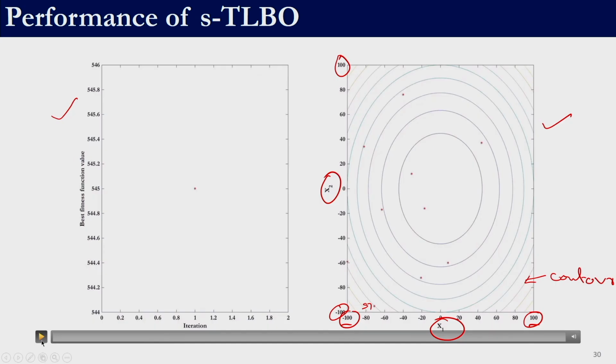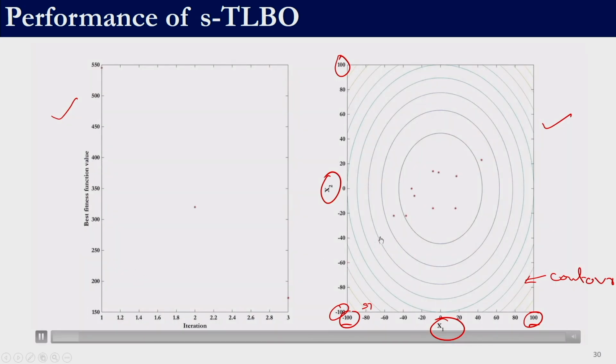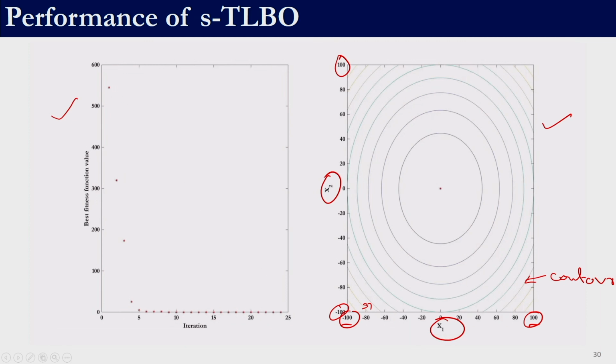So, if I run this video, here you will see the solutions are moving, right. The solutions are trying to converge to a particular point. See, all the solutions are moving towards one particular point as my iteration progresses. Same thing if you see on this plot: here we have the objective function value which is continuously decreasing. Initially when we started, we had an objective function value of more than 500, and now it has converged to 0. So, this shows the working of TLBO.